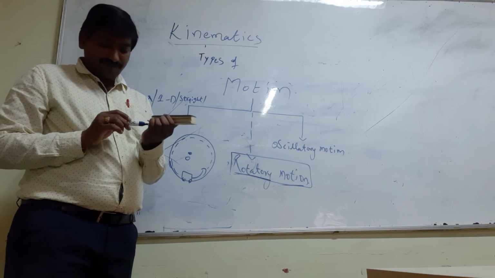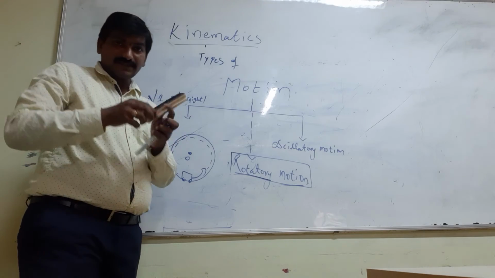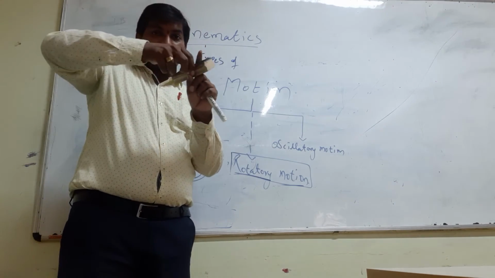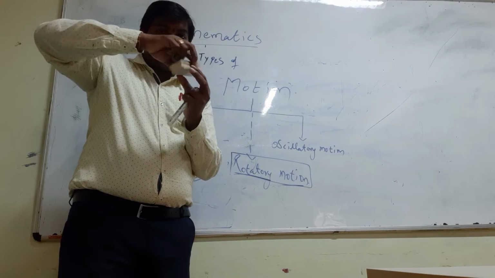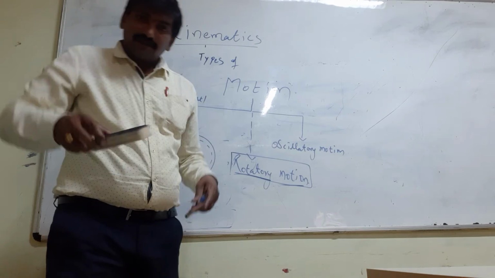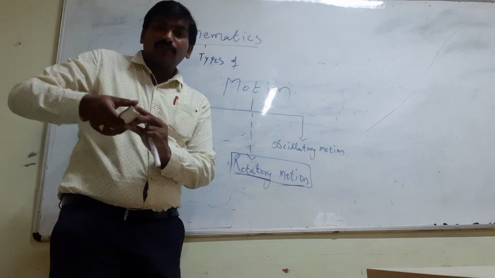For example, here two confusions are there. For example, this is a duster. The duster's axis is this, the center. If the duster is rotating about its own axis, then we call it rotation. The duster which is moving about a fixed point.